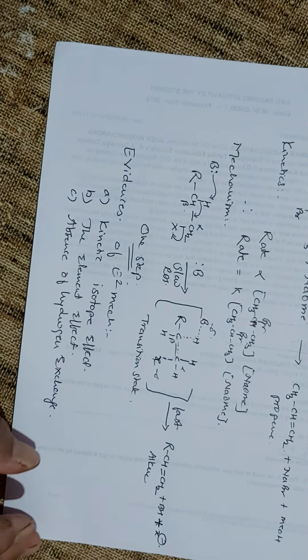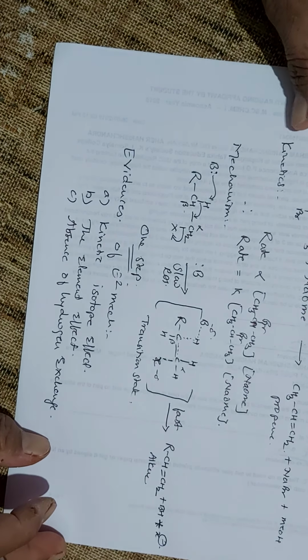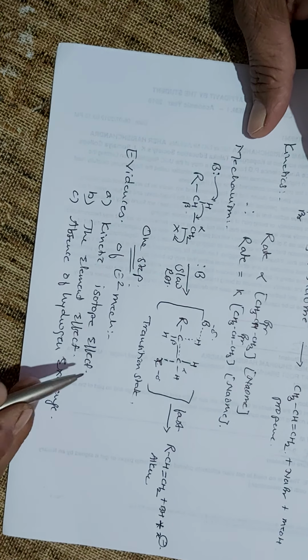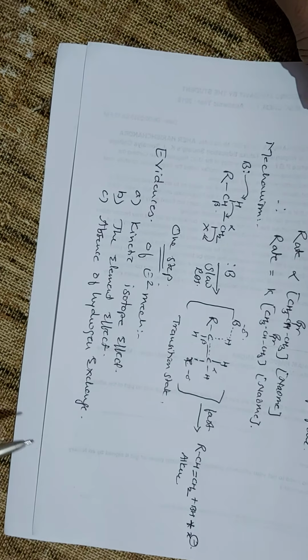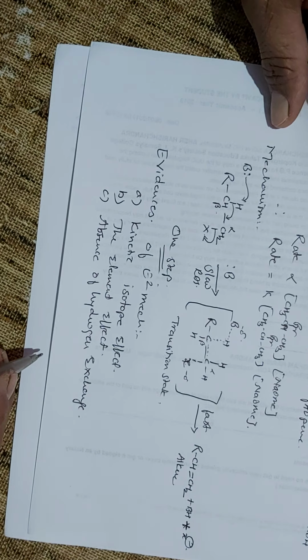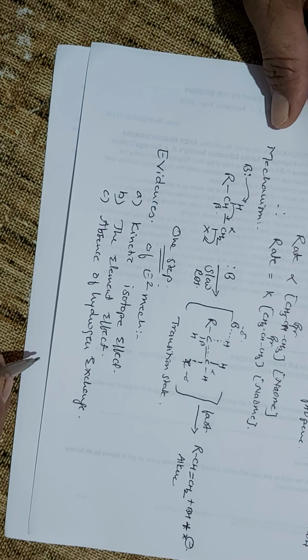When we want to prove that the reaction proceeds by E2 only, we study one single reaction using these three different concepts: the kinetic isotope effect, the element effect, and the absence of hydrogen exchange.